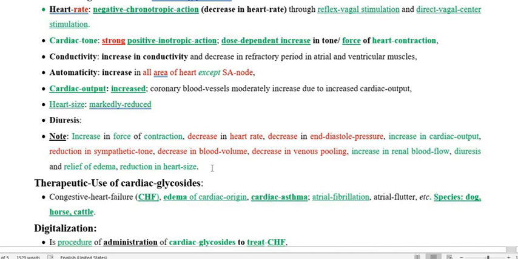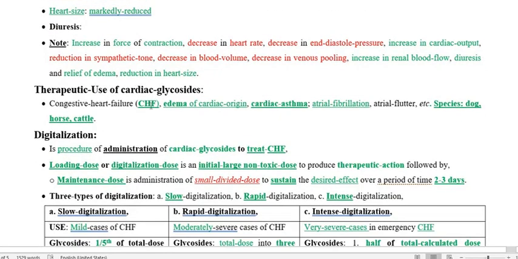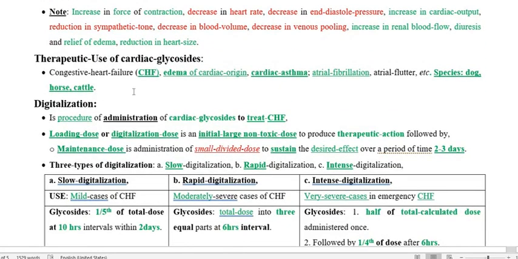So this is all about the cardiac glycoside. Now, where do we have to use cardiac glycoside? What are the conditions that we already mentioned? Again I am going to repeat, we use the cardiac glycoside in conditions like congestive heart failure.